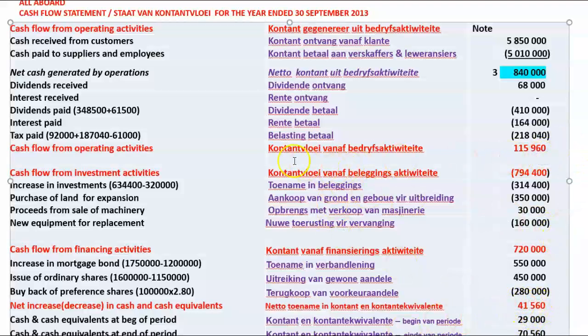So now if we take our cash flow from operating activities minus our cash flow from investing activities, because that is an outflow of cash, plus our cash inflow from financing activities, if I add those three figures together, you will see that you're going to come back to our net increase or decrease in cash for the year.